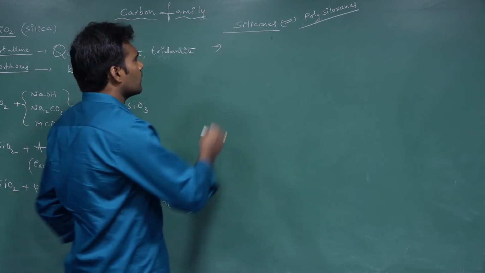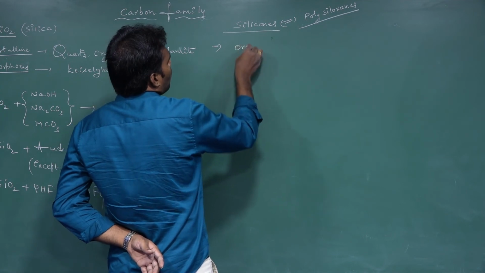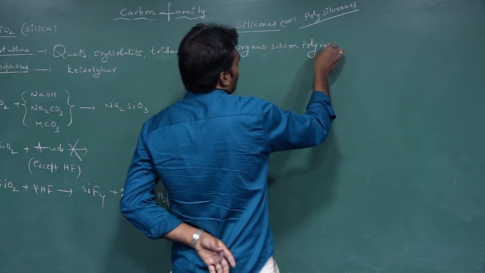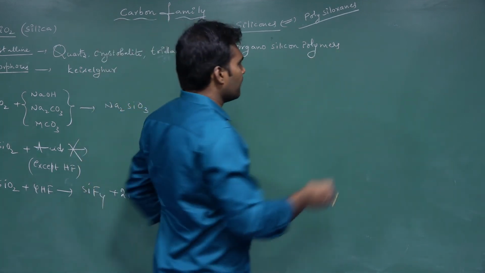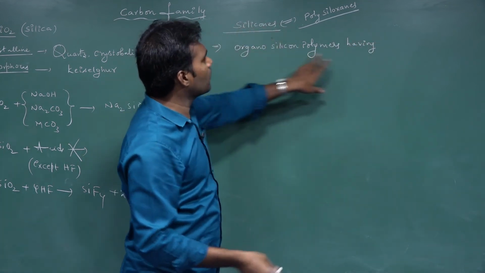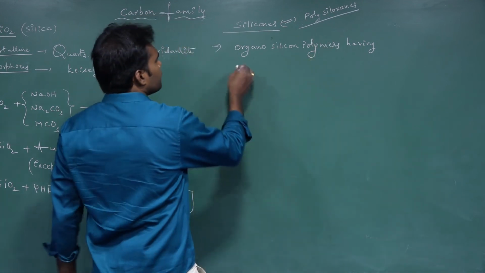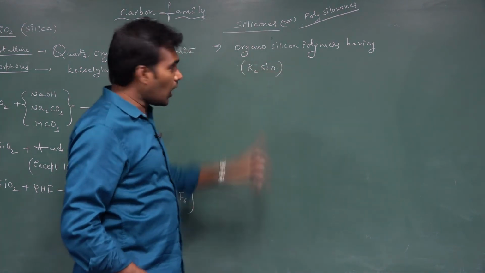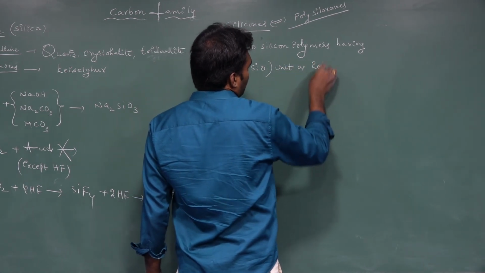Silicones are nothing but organosilicon polymers having R2SiO unit as the repeating unit.